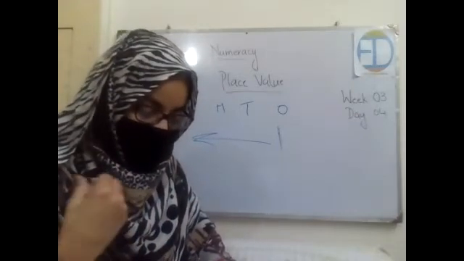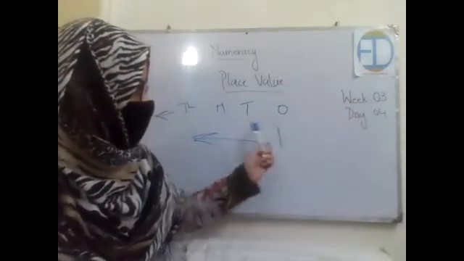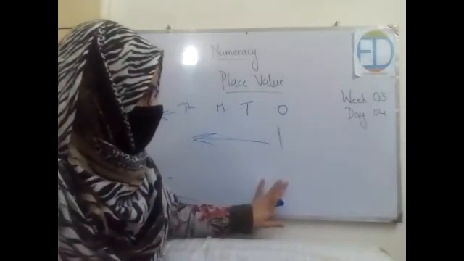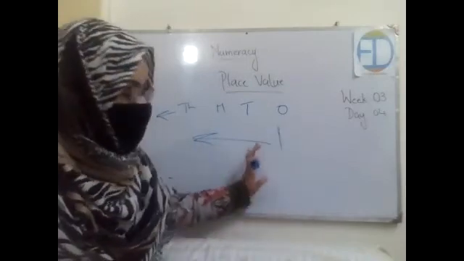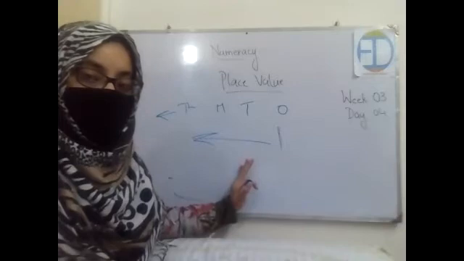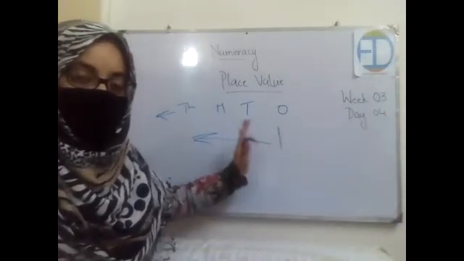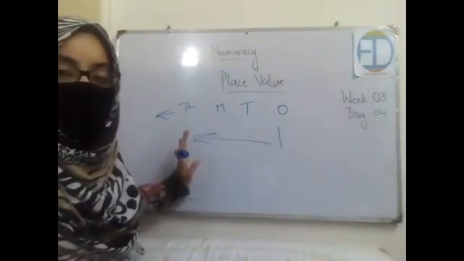Now the place value changes by a factor of 10. How? When we move from here to here, the place value changes. Let's say in this column you can only place numbers from 0 to 9. When we move to the next, it changes by 10. Now you will place the numbers which are only in the form of tens. Then the place value changes and you can place the numbers only in the form of hundreds, then only in the form of thousands.